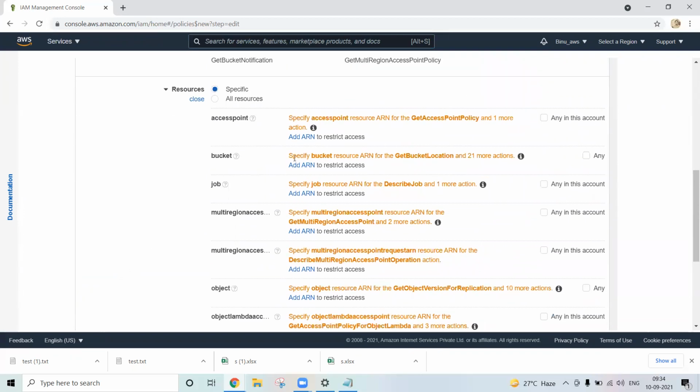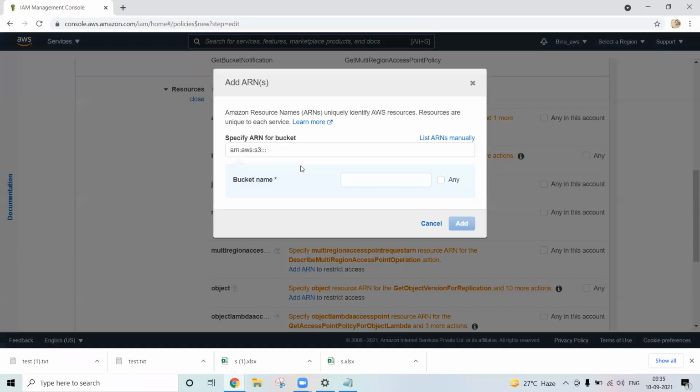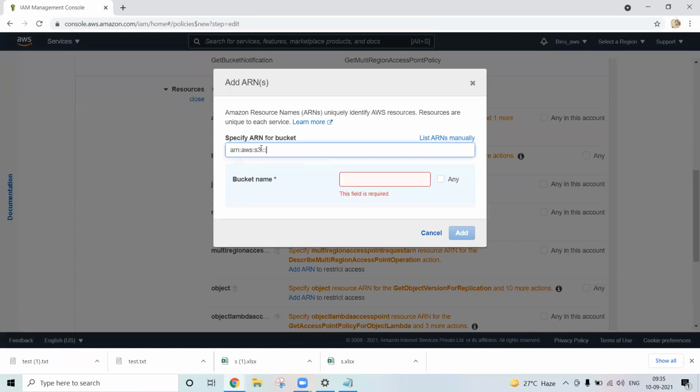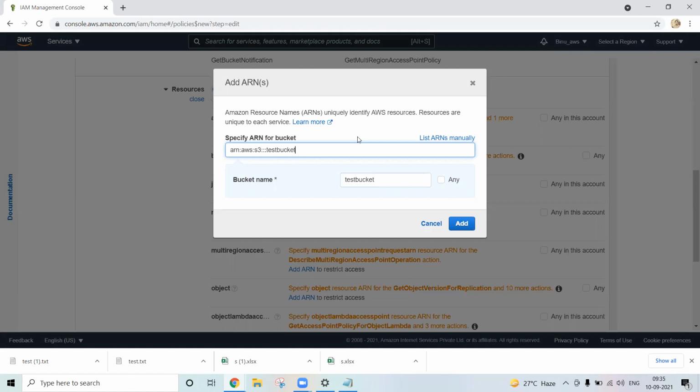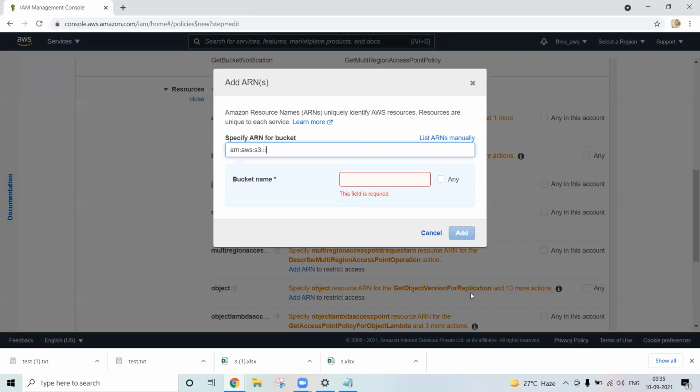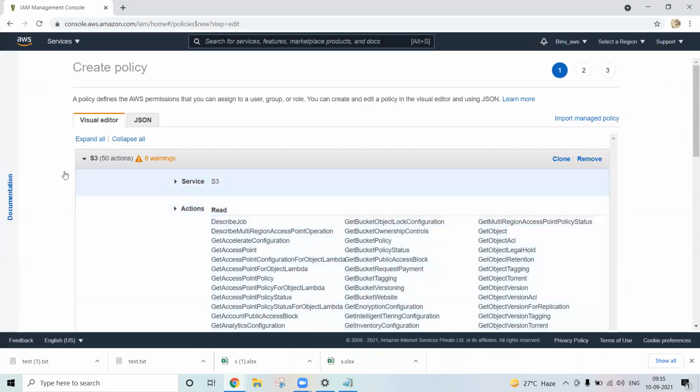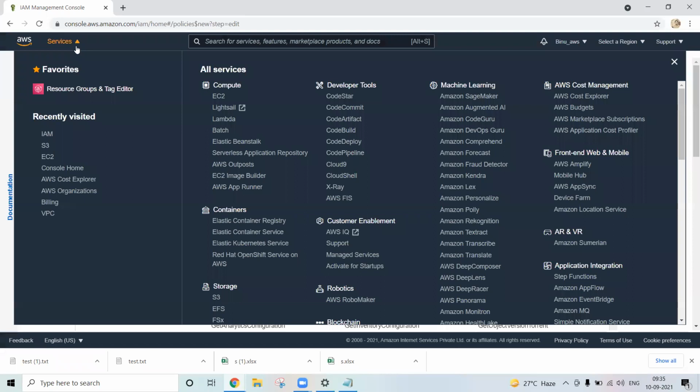Object, bucket. I specify the bucket resource here for get bucket location and 20 more actions. Now you have to add the ARN. What is the ARN? It is the bucket name, so you simply have to give the bucket name. Test bucket, okay, that is not present, right? What was our bucket name? Let me check it. Hold on. Got it. Coming to the S3.